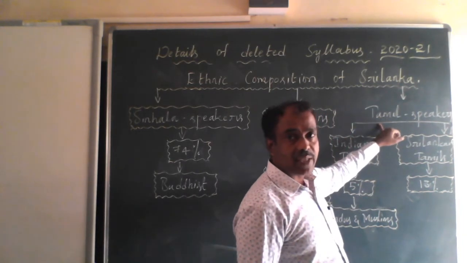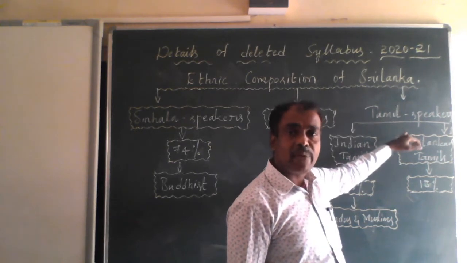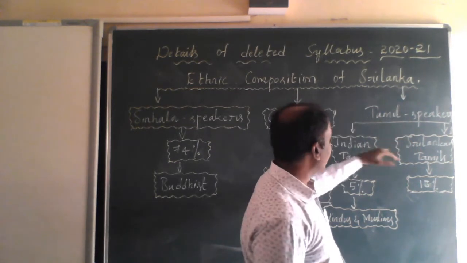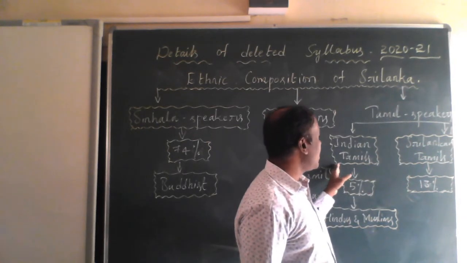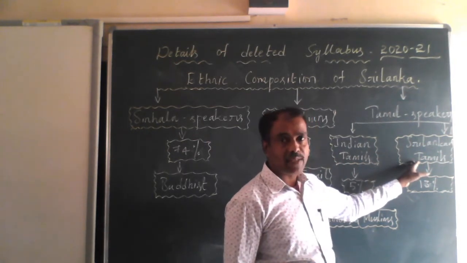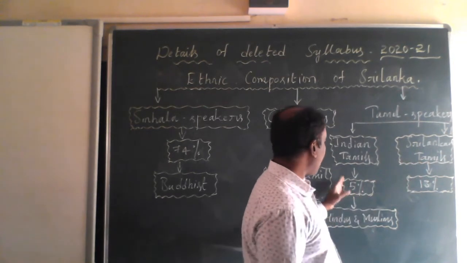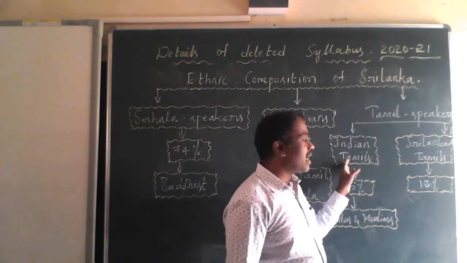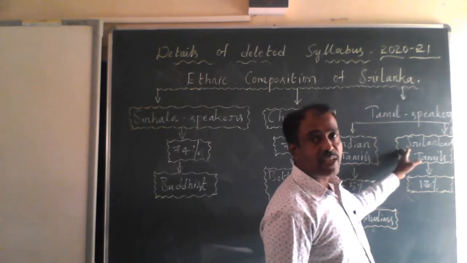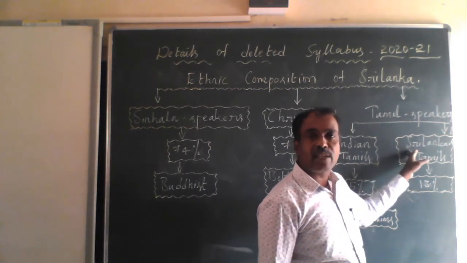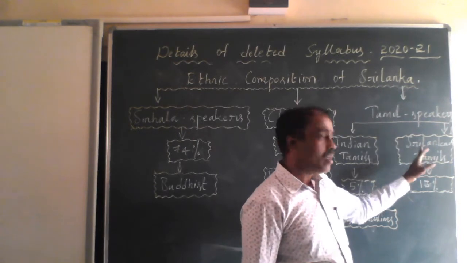And there are Tamil language speakers. Among these Tamil speakers, we can see two subgroups, Indian Tamils and Sri Lankan Tamils. There are about 5% Indian Tamils and 13% Sri Lankan Tamils, and these Sri Lankan Tamils are called native Tamils.